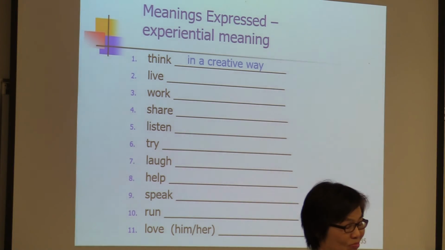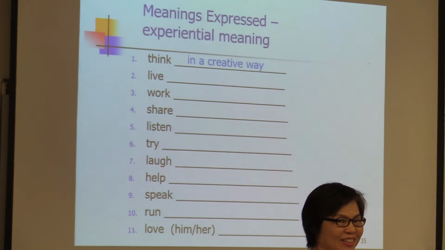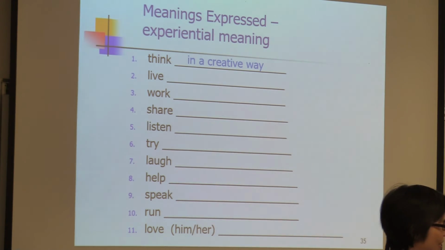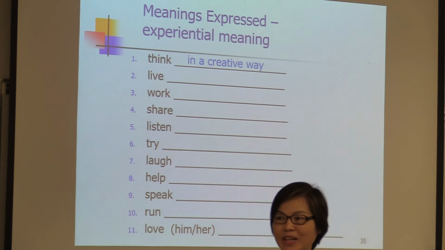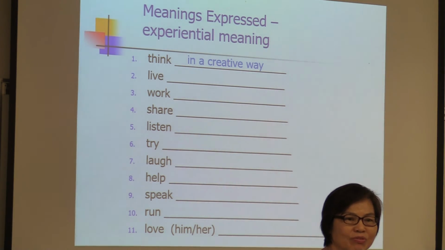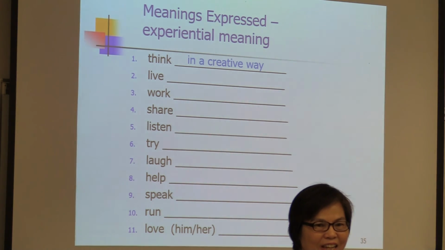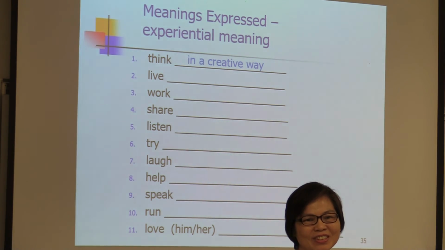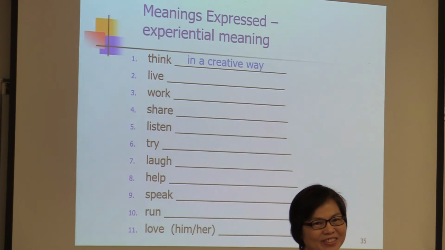If you keep talking about the manner, because just now we used the manner, I think creatively. Okay, live. What did we say when we talk about adverb? Live adventurously. Live with adventure.